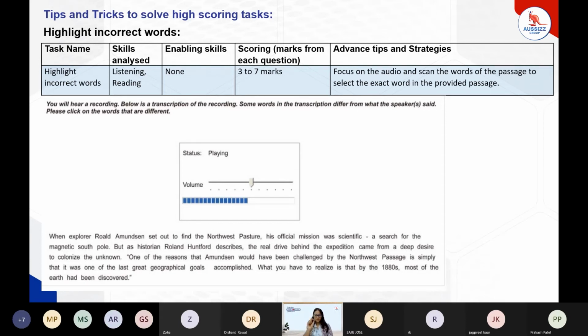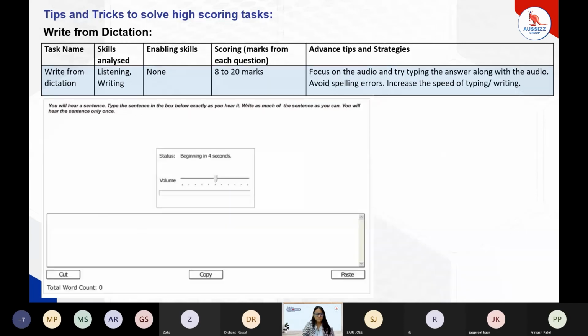For example, in the audio the word was astronomer rather than explorer, so I just have to listen to that audio. I heard that the word was astronomer, so I'll click on the word explorer and select it as an answer, which is not matching the audio. Just focusing on the audio is one of the most important things. All right, so in this task, we can have the best accuracy.